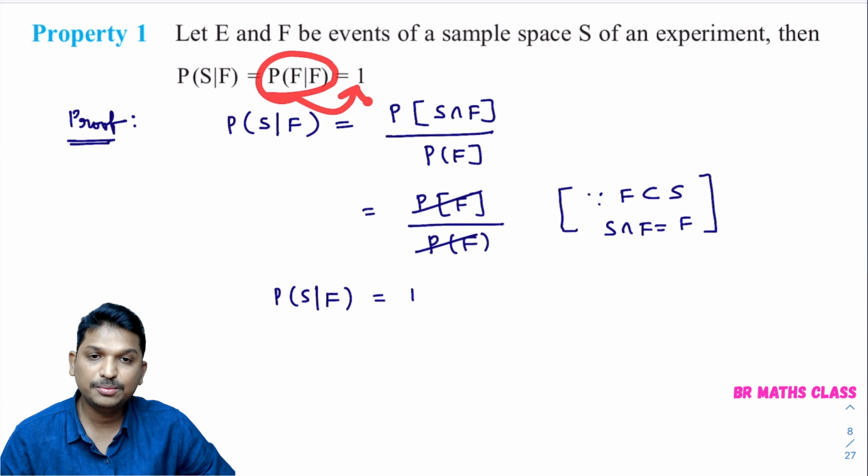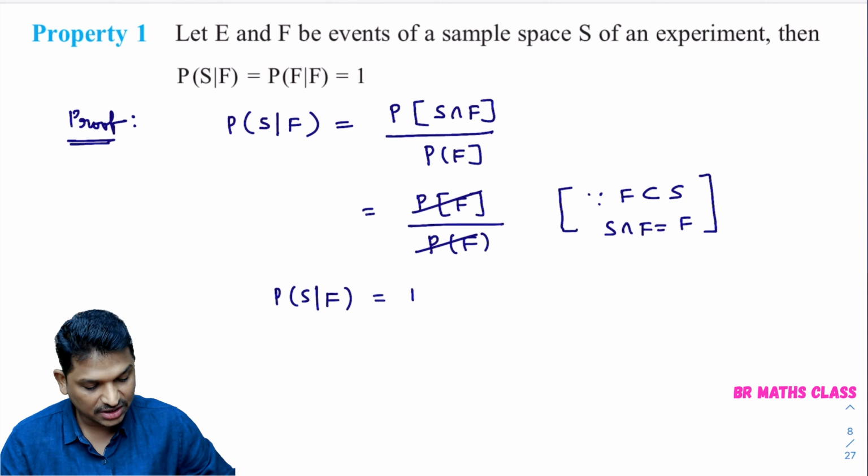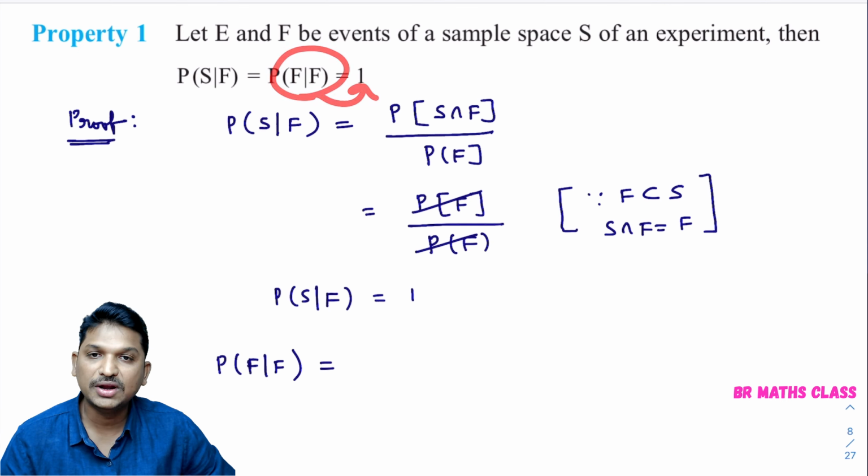P of F by F equal to 1. Okay, P of F by F. We want to prove that P of F by F equal to 1.